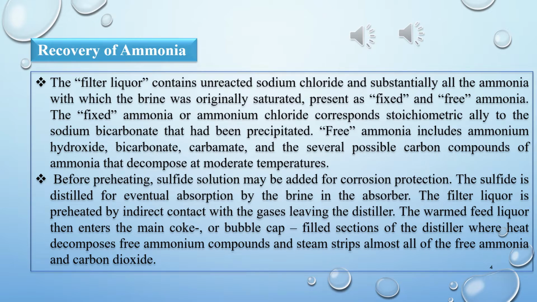So students, in these two points, we have discussed just two things. In the first point, we have discussed that there are two types of ammonia, fixed and free. Then in the second point, we have discussed how those free ammonia compounds are decomposed and how ammonia is recovered from those compounds. We also discussed how we can protect against corrosion by the addition of sulfides and how those sulfides were distilled.